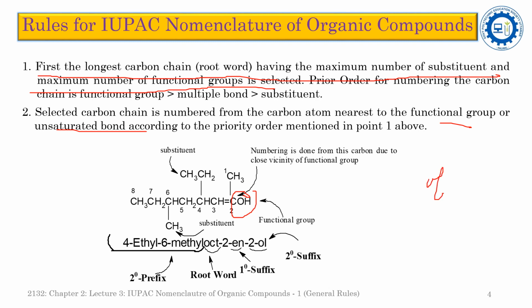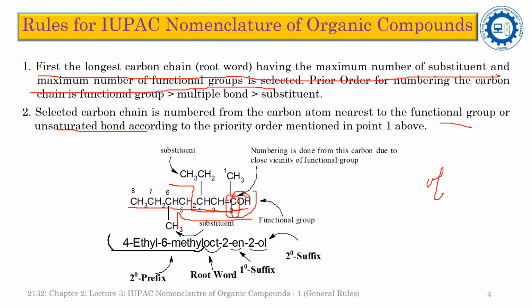Here the carbon number 2 is this carbon, adjacent to this one, but we cannot start the numbering of the carbon chain from this carbon atom, because if we start from it, then this will be 1, 2, 3, 4, 5, it is only 5 membered, and the other chain is 7 membered, and this is 6 membered also.